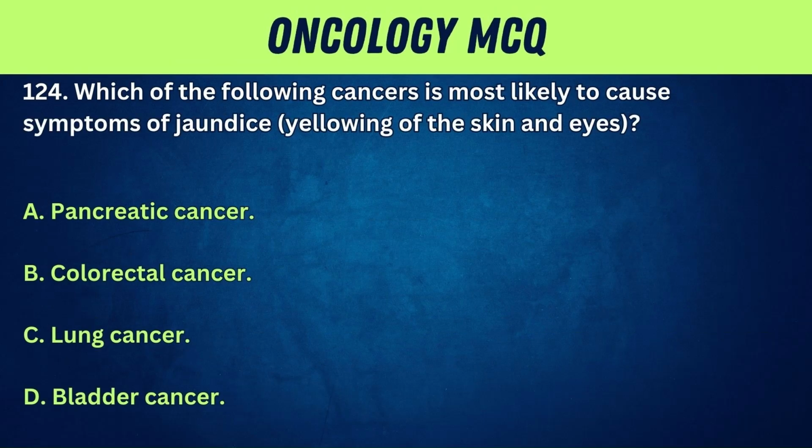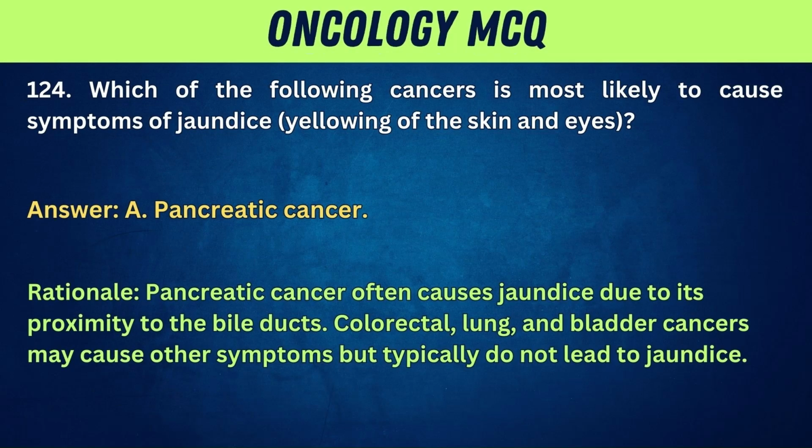124. Which of the following cancers is most likely to cause symptoms of jaundice, yellowing of the skin and eyes? A. Pancreatic cancer. B. Colorectal cancer. C. Lung cancer. D. Bladder cancer. Answer: A. Pancreatic cancer. Rationale: pancreatic cancer often causes jaundice due to its proximity to the bile ducts. Colorectal, lung, and bladder cancers may cause other symptoms, but typically do not lead to jaundice.